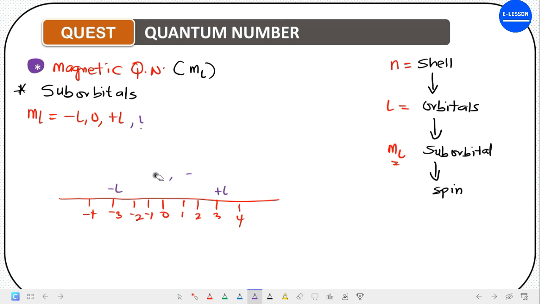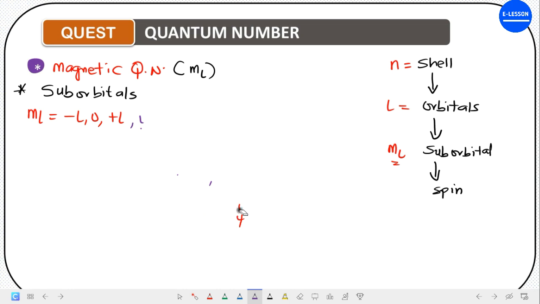So if the value is, let's say, minus 2, what do you think it will be? It will be from minus 2, minus 1, 0, plus 1, plus 2. It will end there, okay? So that is for the magnetic quantum number.